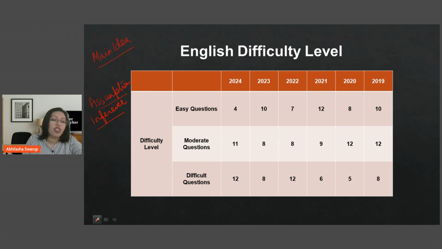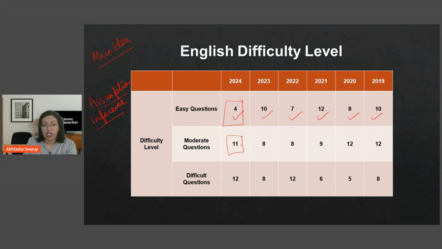If you look at the difficulty level here, easy questions in 2024 were 4, in 2023 were 10, then 7, 12, 8, and 10. So in the breakup for 2024, the easy questions are only 4, the moderate questions are 11, and the difficult questions are 12. So there are 12 difficult questions, which makes this a pretty tough paper.